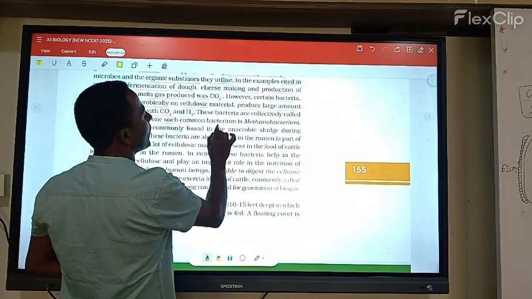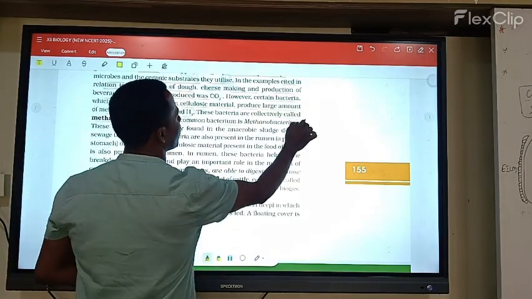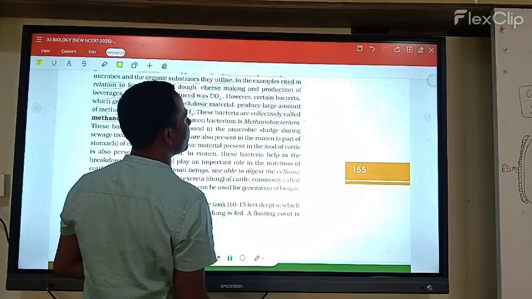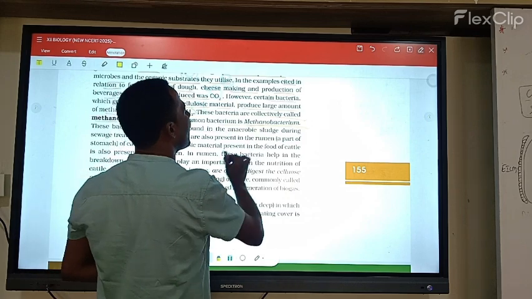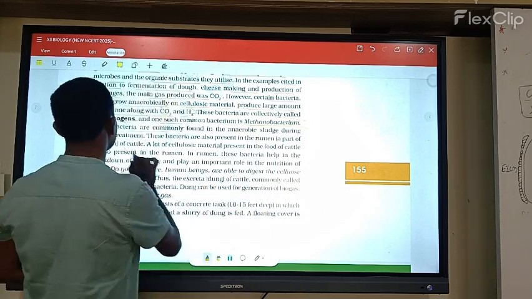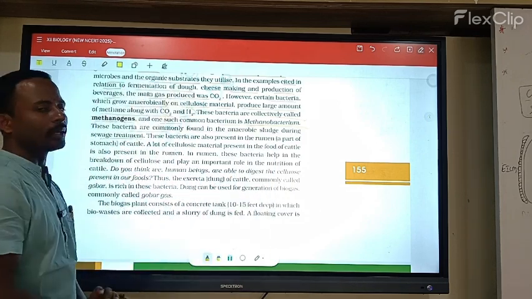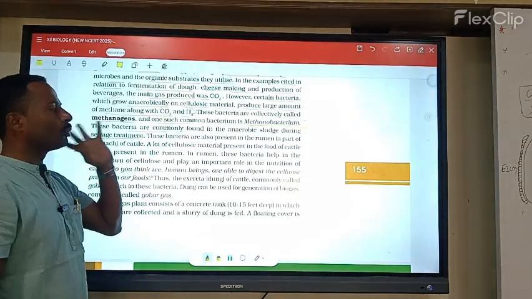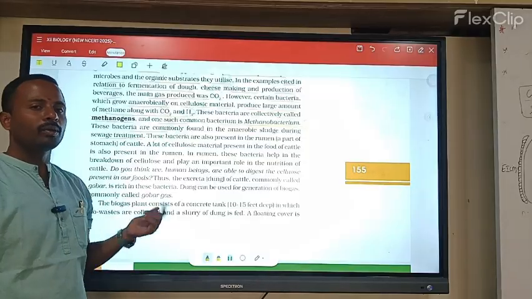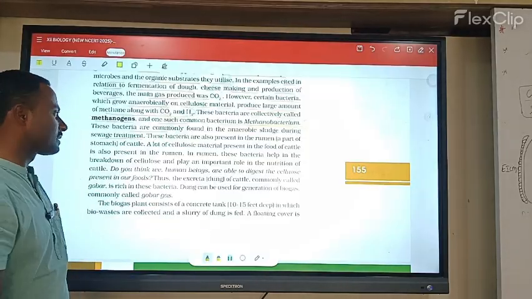One such common bacterium is Methanobacterium. This bacterium is commonly found in the anaerobic sludge during sewage treatment. Anaerobic, not aerobic. Only these microbes participate in the production of methane gas.